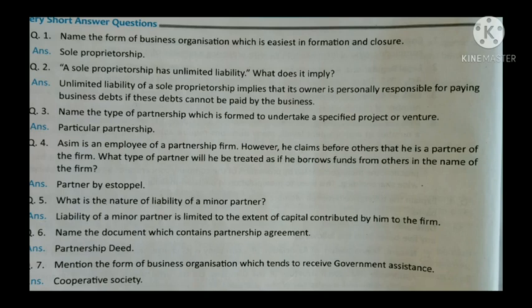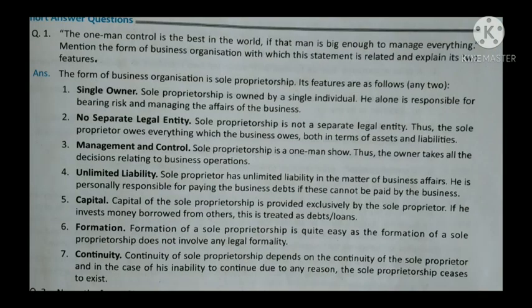And the next question is, mention the form of business organization which tends to receive government assistance. Here this statement is related to cooperative society. And the next question is, the one-man control is best in the world if that man is big enough to manage everything. Mention the form of business organization with which this statement is related and explain its two main features.